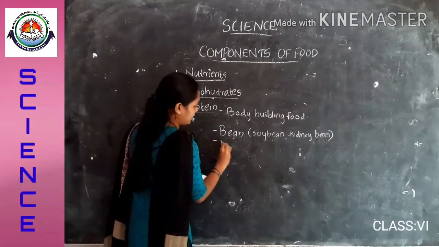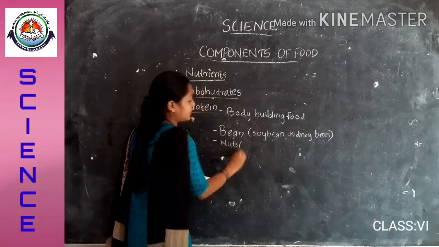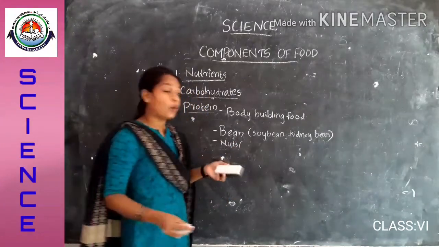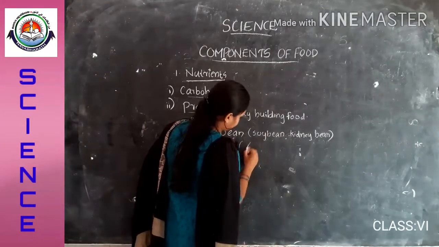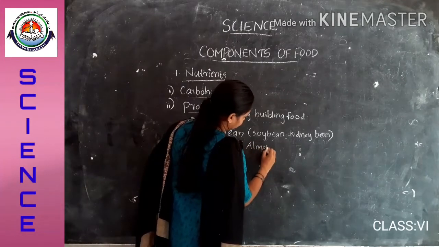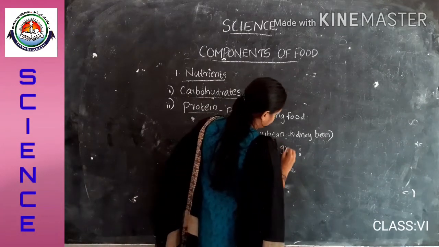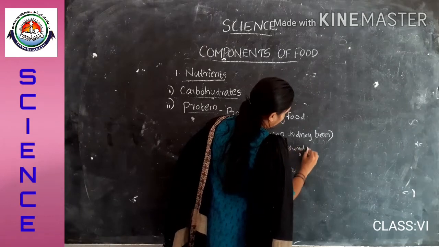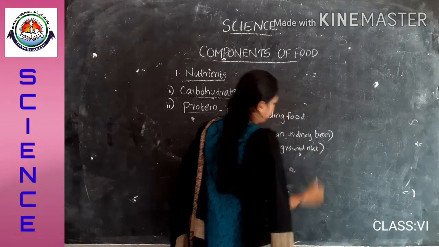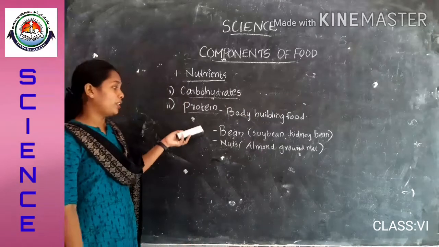Then nuts, like almond, groundnut, cashew nuts, will be having proteins.